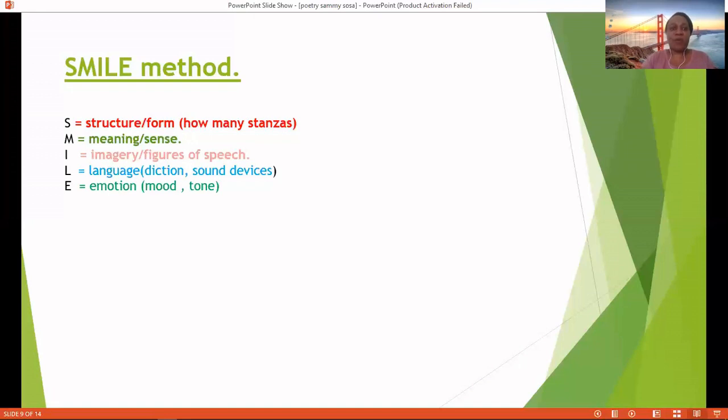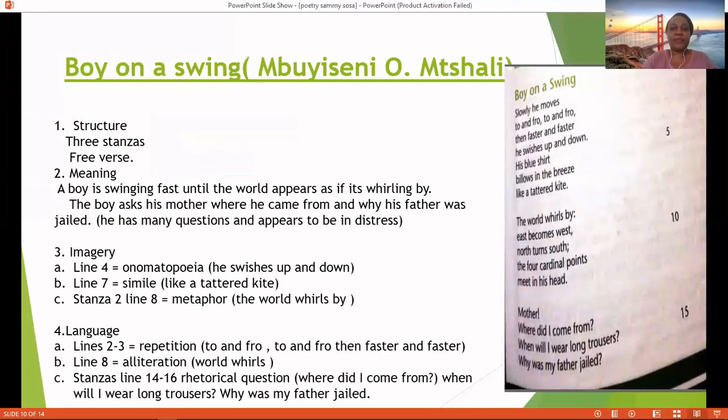We will look at a poem and how to analyze it using the SMILE method. I have for you a poem entitled Boy on a Swing, written by our poet, Mbuyiseni Oswald Mjali. I will just read through the poem quickly, then we use the SMILE method to analyze it.